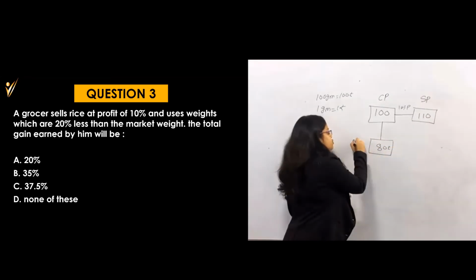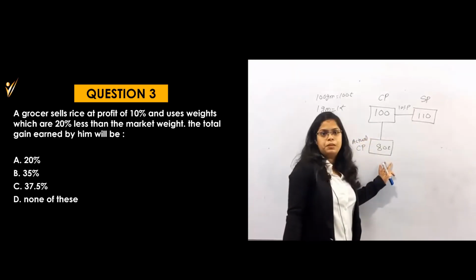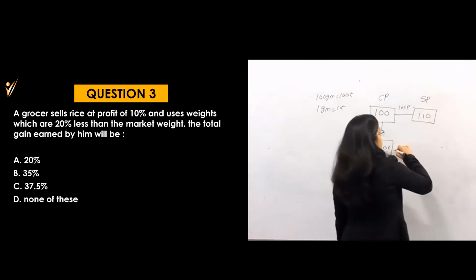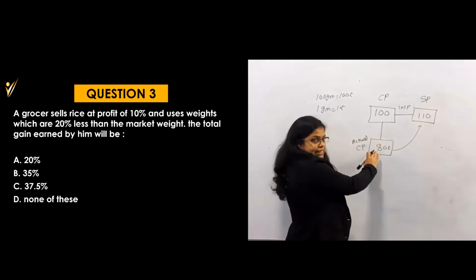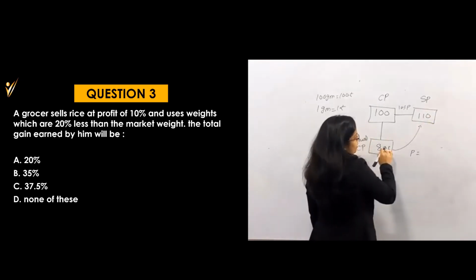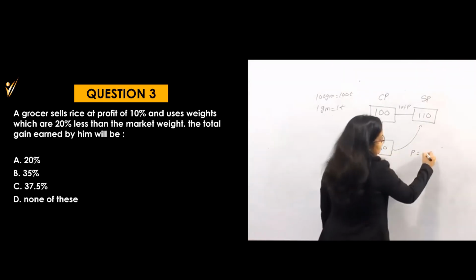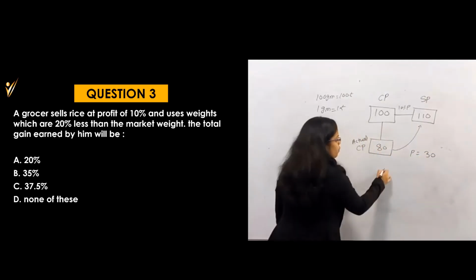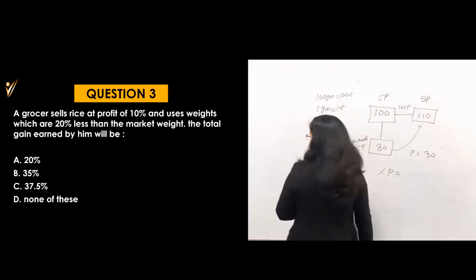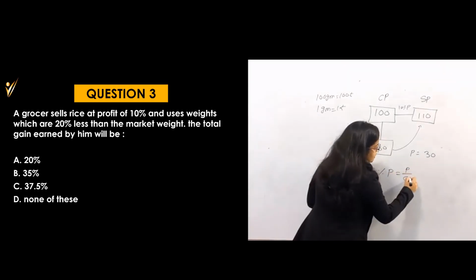That means the actual CP of whatever he is selling will be 80 rupees, and his selling price is 110 rupees. So what will be the profit here? Can you tell me? Cost price is 80, selling price is 110. That means profit will be 110 minus 80, which is 30 rupees profit. And I want profit percent, because they are asking that the total gain earned by him will be dash percent. So profit percent will be profit by CP into 100.